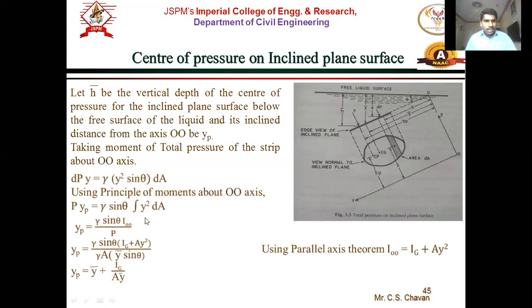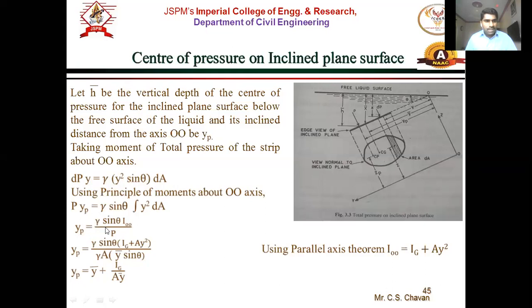Now the integral of y square dA is written as the moment of inertia about OO, that is, about this free liquid surface. So the next step is Yp equals gamma sin theta, integral of y square dA, written as IOO, the moment of inertia about the free liquid surface OO axis.